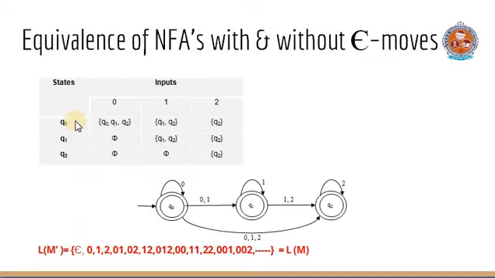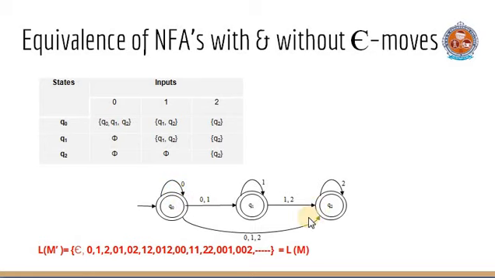All the above information can be put in a table. Such a table is what we know as an NFA table without epsilon transitions. And from this table we can easily draw the NFA diagram. This is our NFA diagram: Q naught, Q1 and Q2. There are three states and three input symbols 0, 1 and 2. So from this table information we can determine the edges between the states.